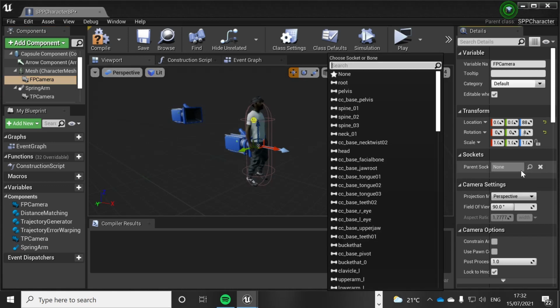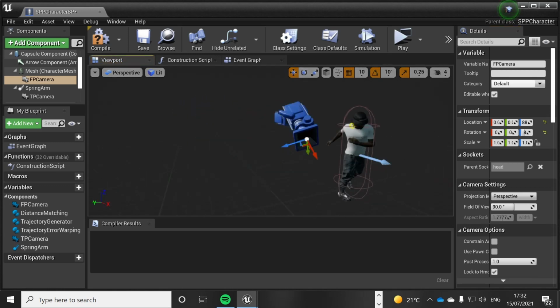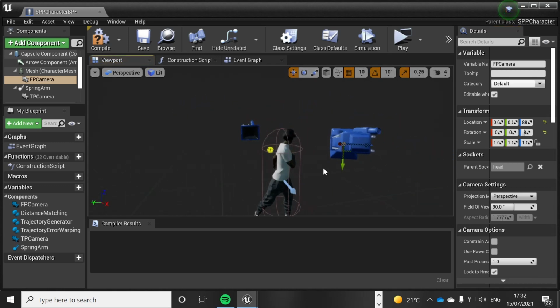So we're going to drag this into the mesh component, so it's a child of that, and then we're going to set the parent to be the head. This means it's going to inherit all the location and rotational values of the head because it's a child of the head parent. So as you see here, the camera now moves as the head moves because it's attached to it.